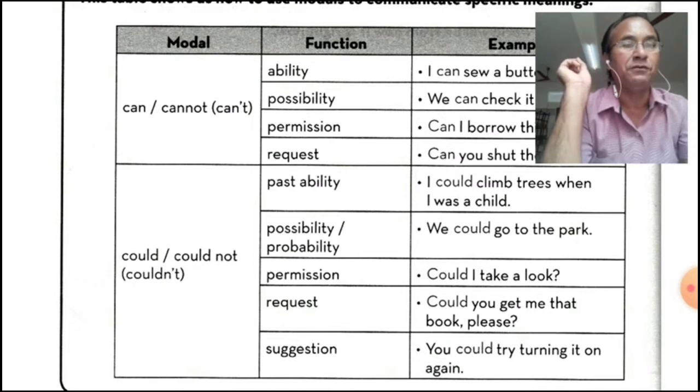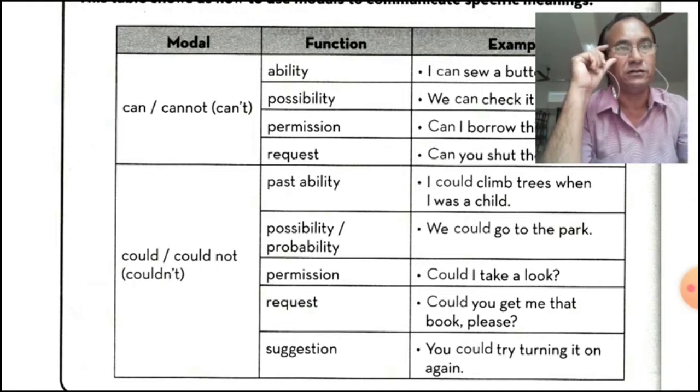I could climb trees when I was a child. So if you want to correct the sentence given as an exercise, you will have to see the whole meaning of the sentence. I was a child means we are talking about childhood days. So I could, that's why it is a past ability. I was able to, and can is I am able to.